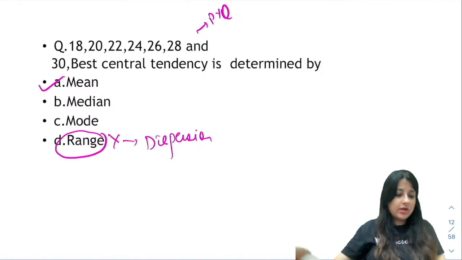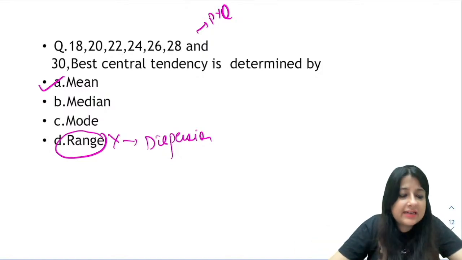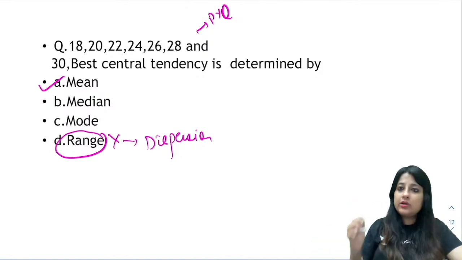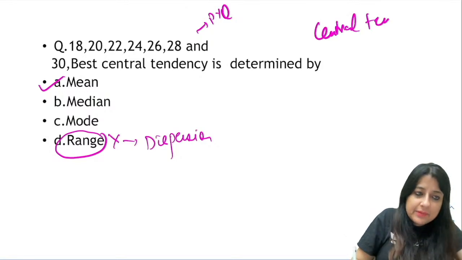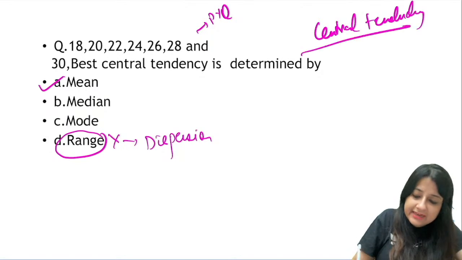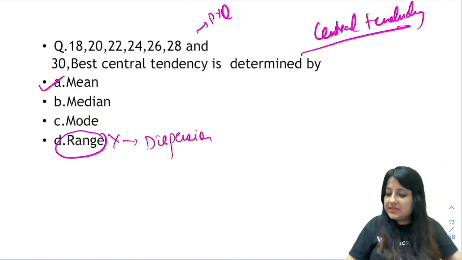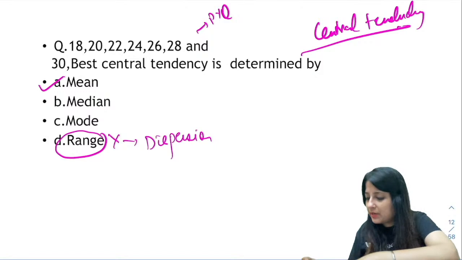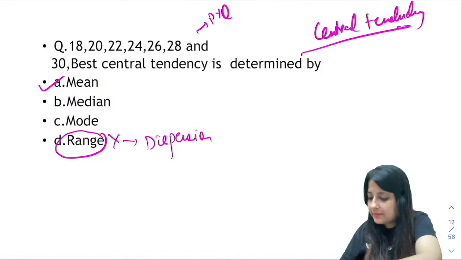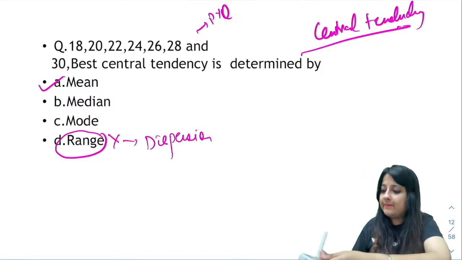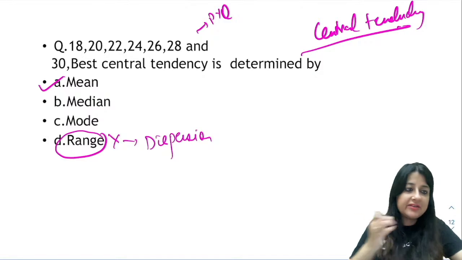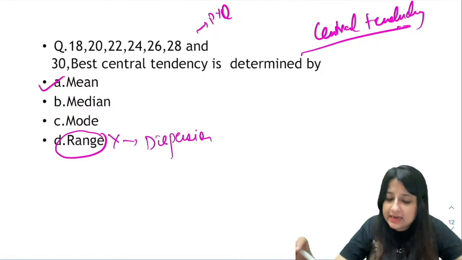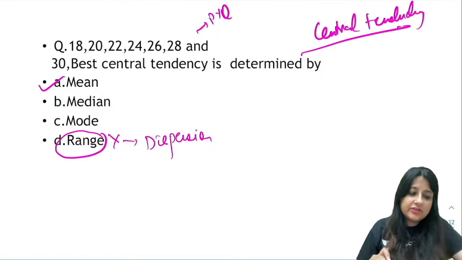Yeah, we all know what the measures of central tendency are. Very good. We all know the measures of central tendency are mean, median as well as mode. Okay, now range is dispersion.